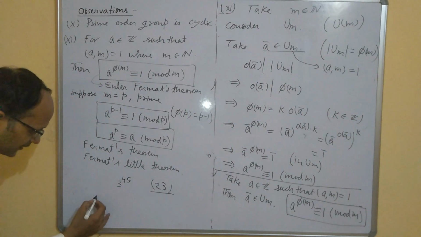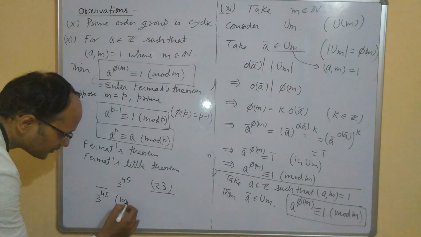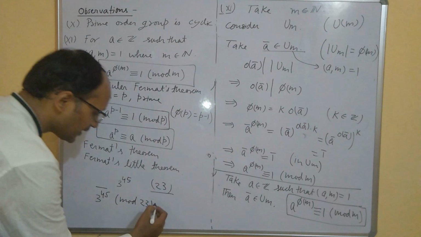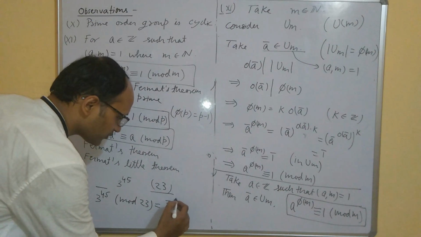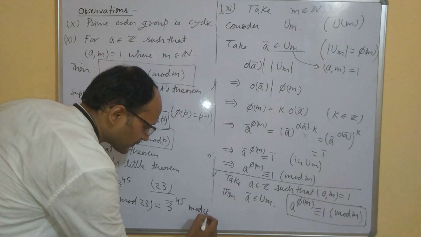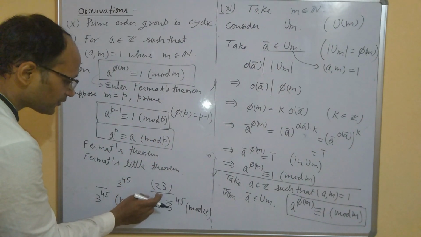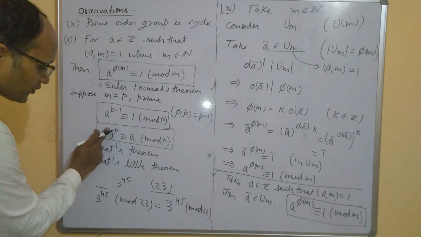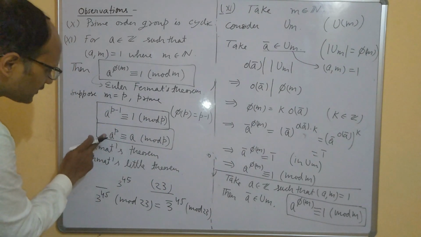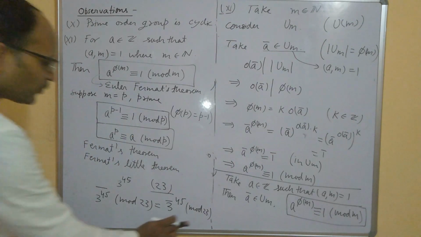So you have to determine the class of 3 to the power 45 mod 23, which simply means determining 3 bar to the power 45 mod 23. But as you can see by this result, we know that 23 is a prime number, so this 3 to the power 23 is actually 3 mod 23.